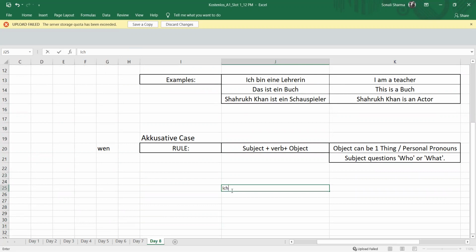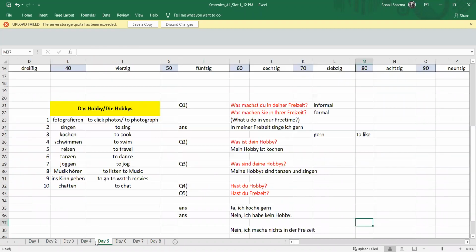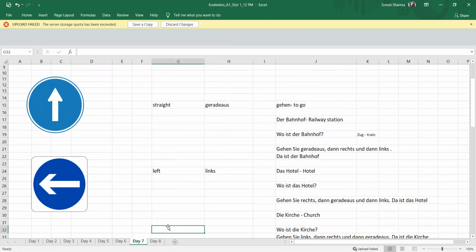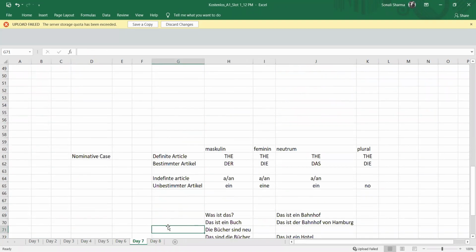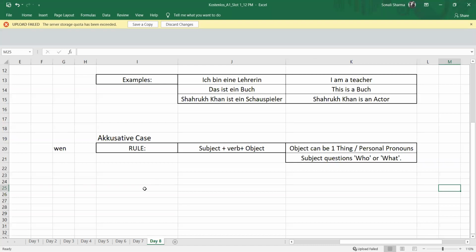Now if I talk about some examples, if I write the example as ich habe einen, okay, let's first learn the articles so it will be more clear. On day 7, in our last class, we learned some articles: der, die, das, die, ein, eine, ein, and there is no article in the plural form. Now let's check what articles we have in the accusative case. Again I will first write the bestimmte articles.